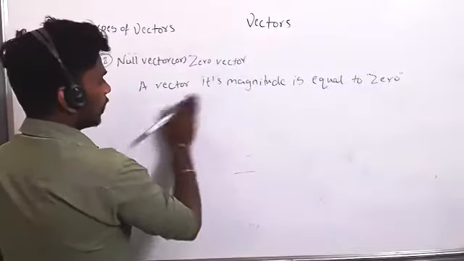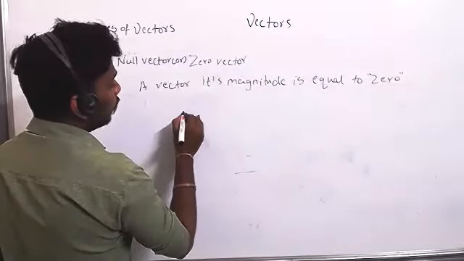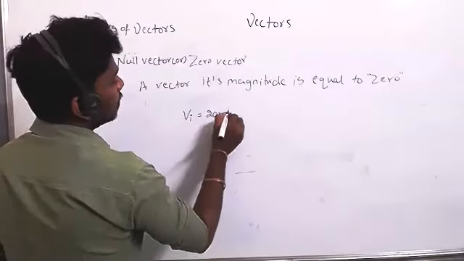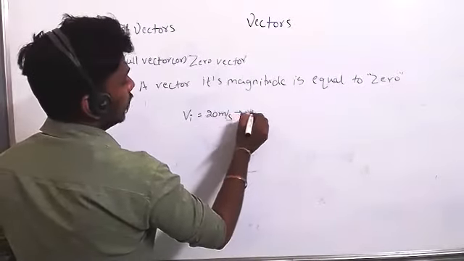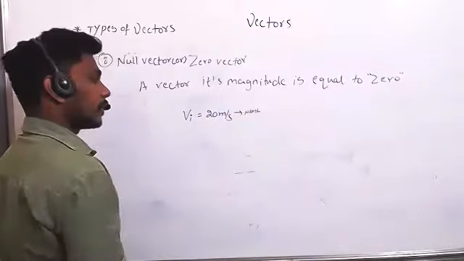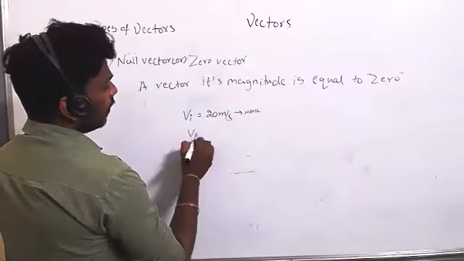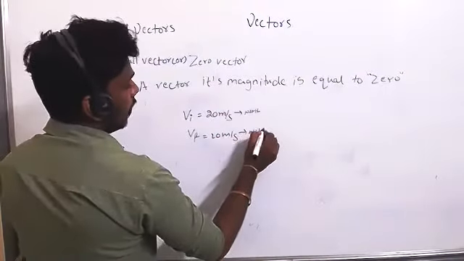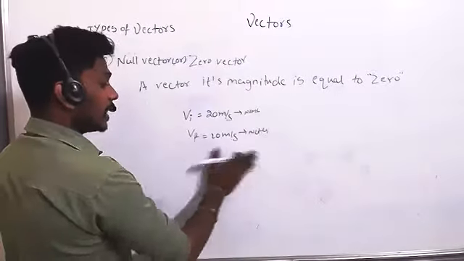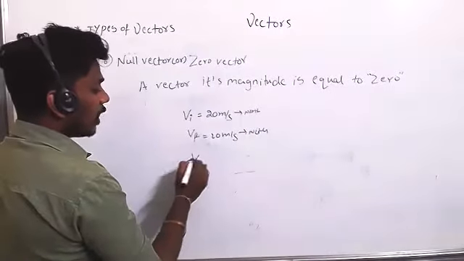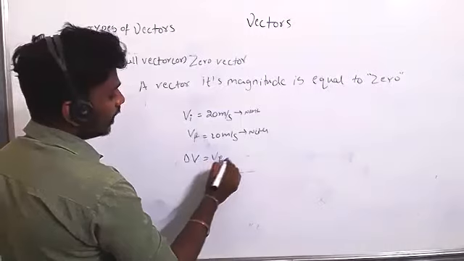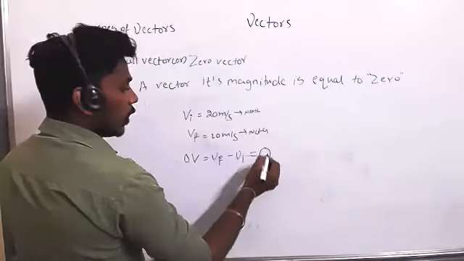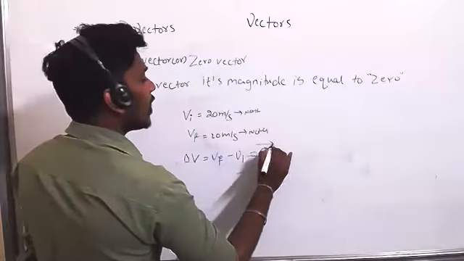Suppose a person is moving with initial velocity equal to 20 meter per second, north only, and the final velocity is also 20 meter per second, north only. What is the change in velocity? Zero. Change is always final minus initial, right? So how much will you get? Zero. Not zero, it is 0 bar.